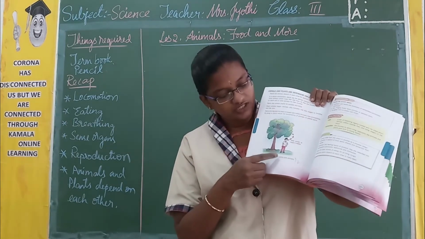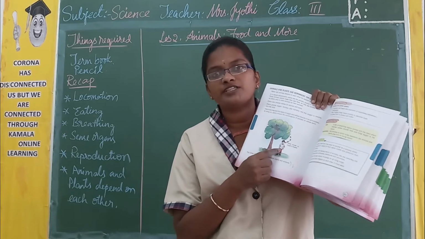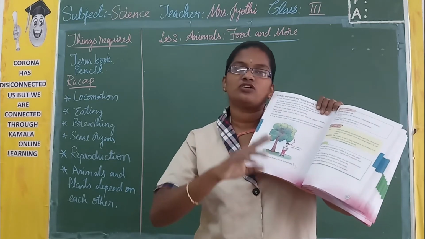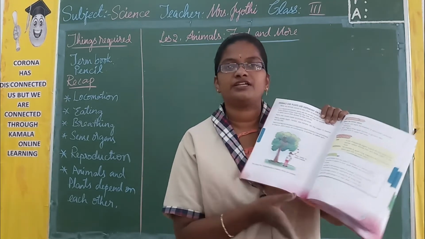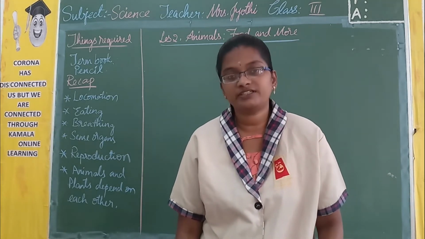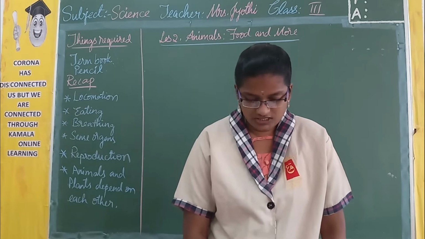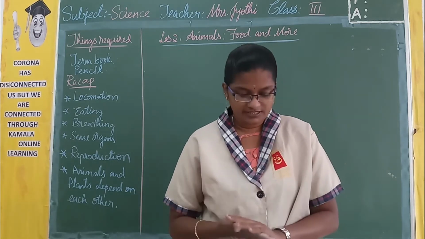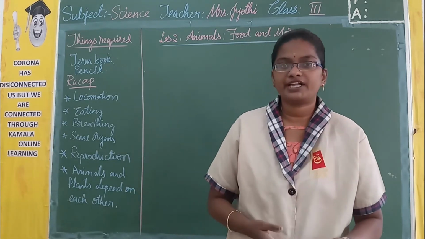In the last picture here, the plant gives oxygen, which this boy is breathing, and the boy gives out carbon dioxide, which the plant breathes in. So this is the lesson we have done till now. Now just look at the exercise bits. Page number 212.